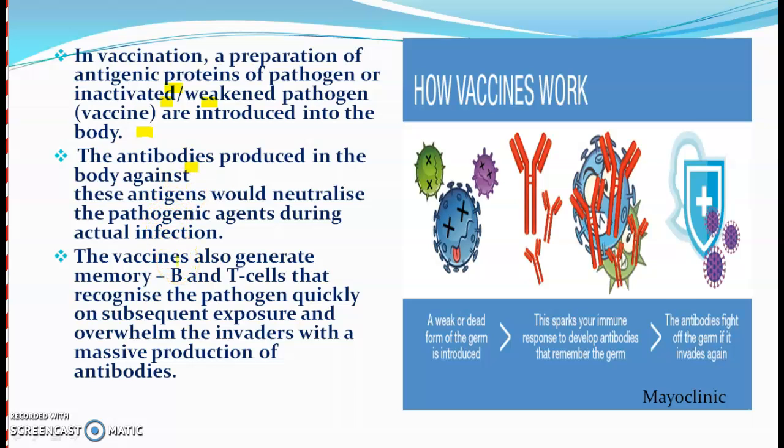These antibodies will also generate memory B and T cells, which will recognize whether this pathogen has come earlier in the body or not, and subsequently they will generate a quick response and start killing or fighting the germs with the massive production of antibodies.